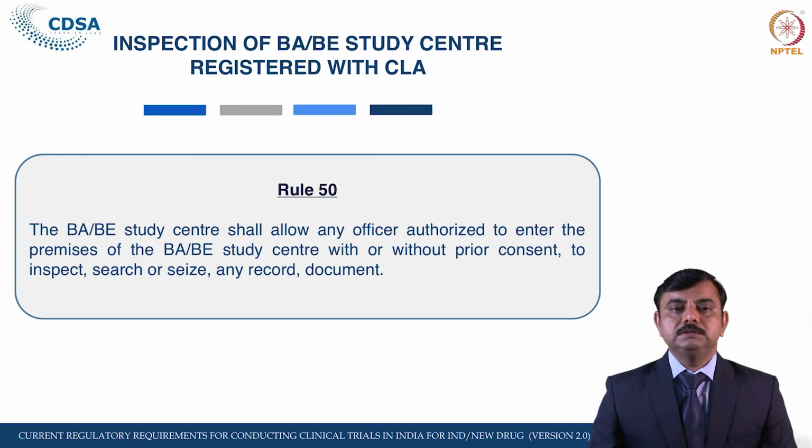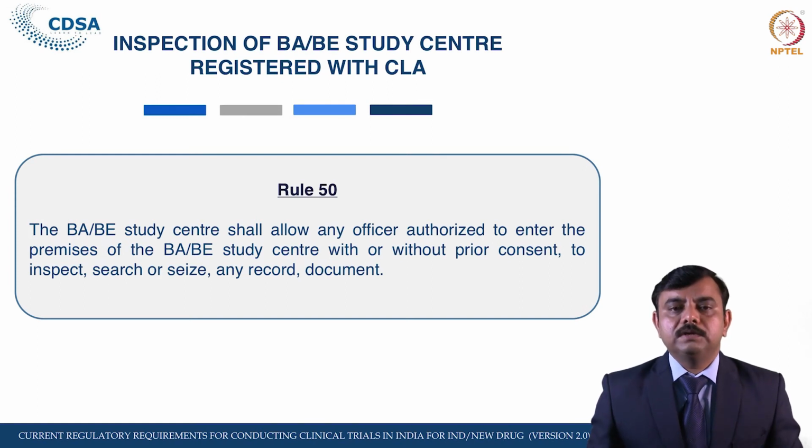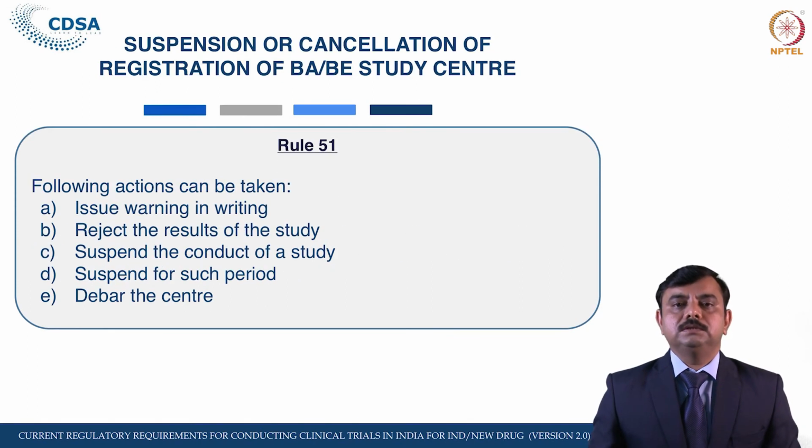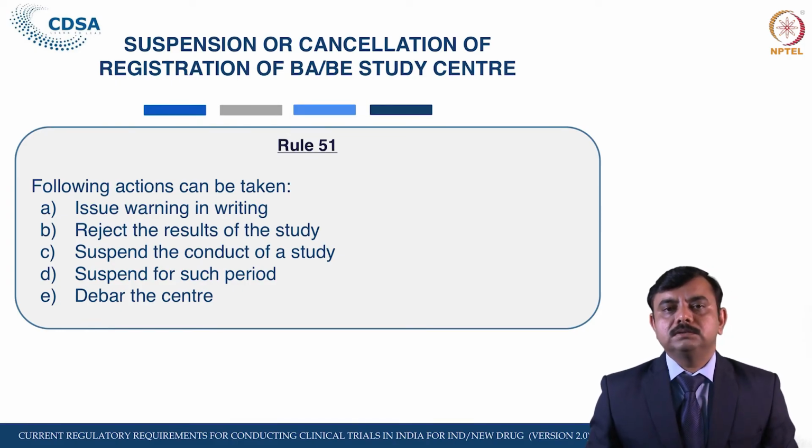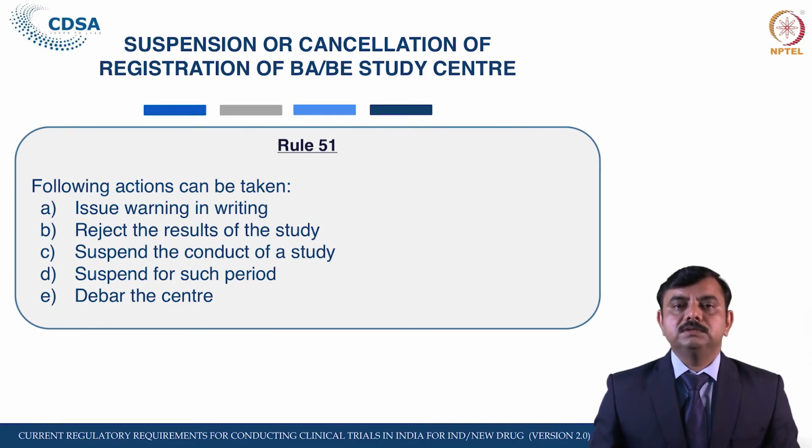In case there is any violation, after audit, if the applicant or the study center who has obtained the BAB study approval or the study registration is found not complying with the conditions of the study center and stipulated conditions, the Central Licensing Authority may, after giving an opportunity to show cause and after affording an opportunity of being heard, by order in writing take one or more actions.